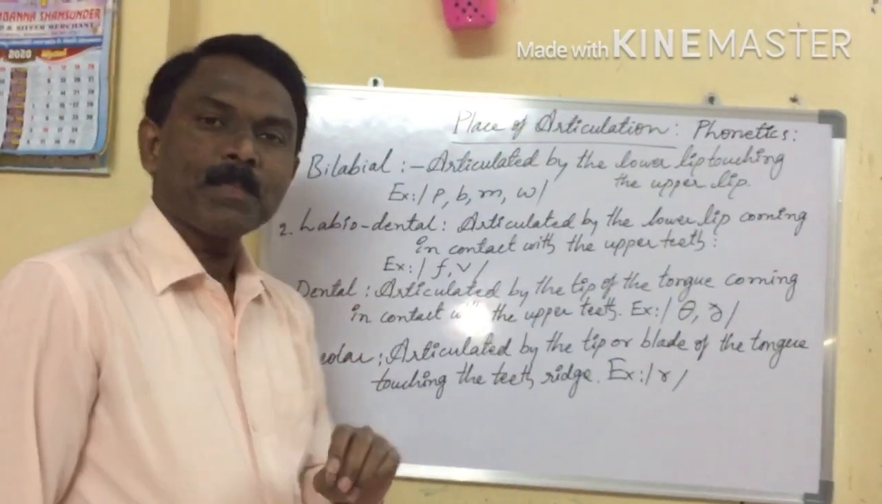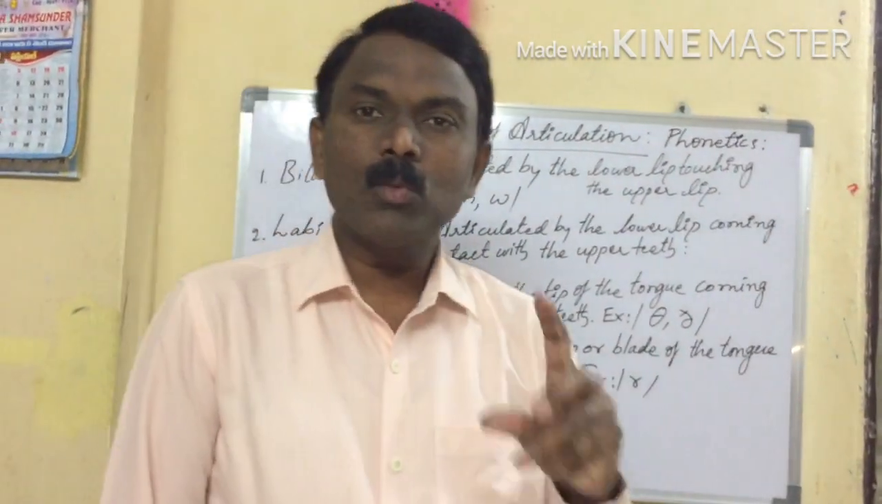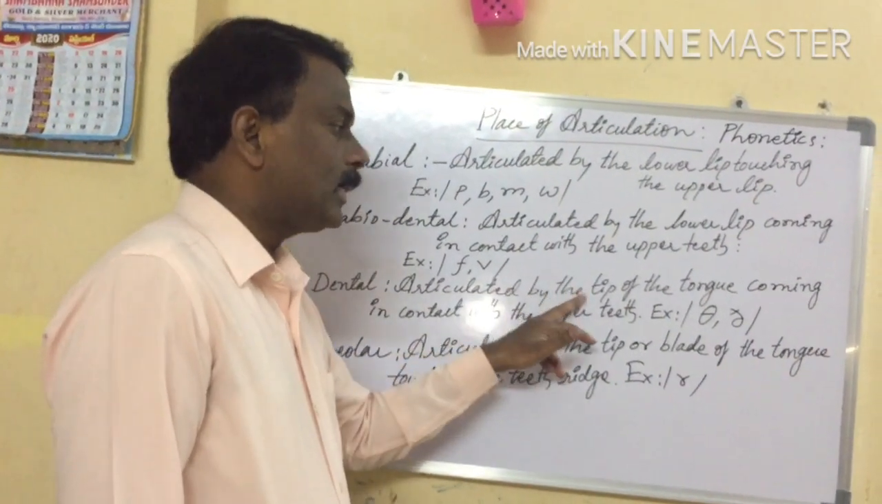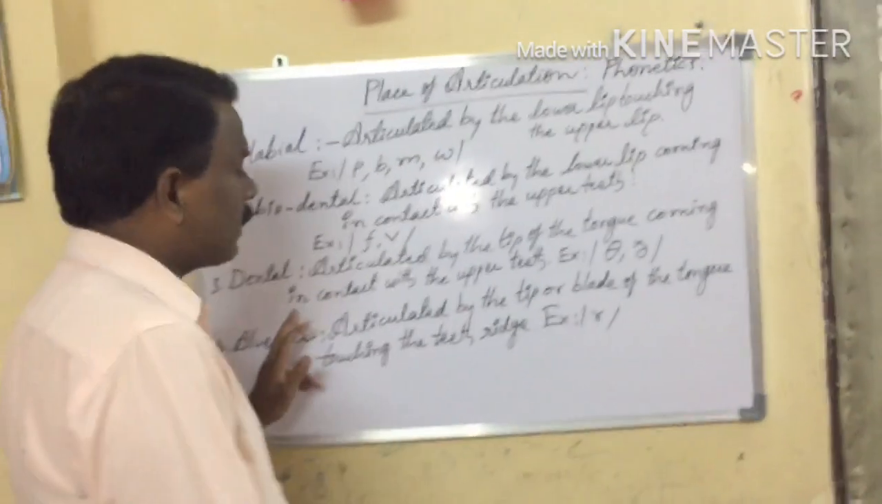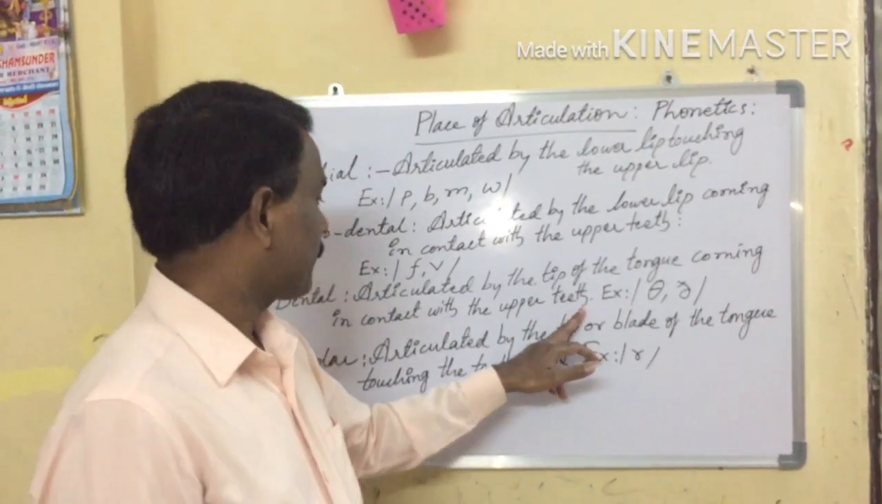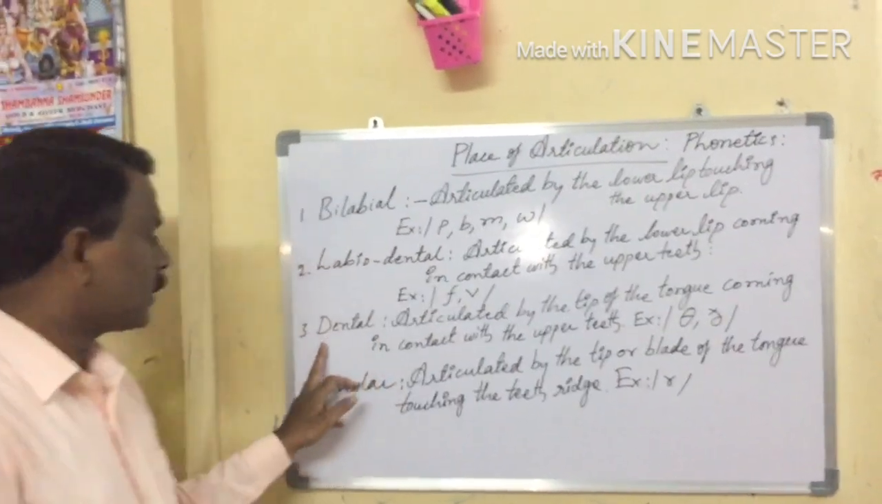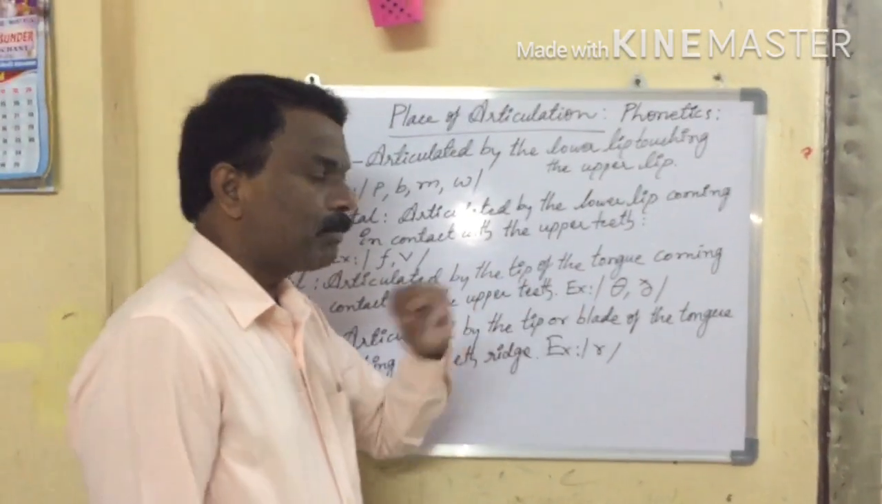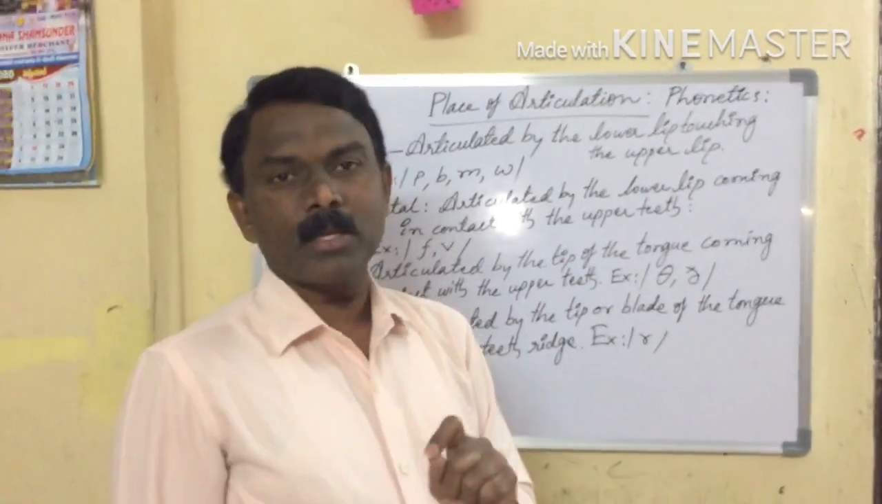Next, third one, dental. Articulated by the tip of the tongue coming in contact with the upper teeth. What is the third one? Dental. Articulated by the tip of the tongue. What is the tip of the tongue?